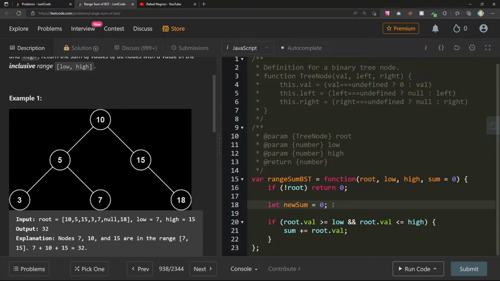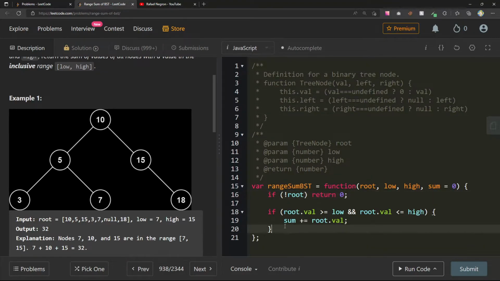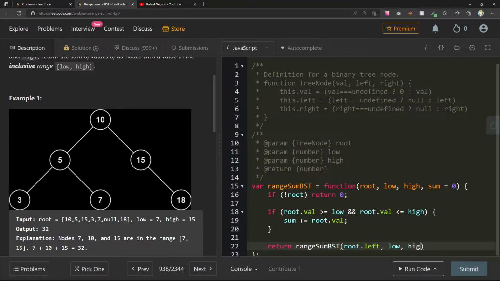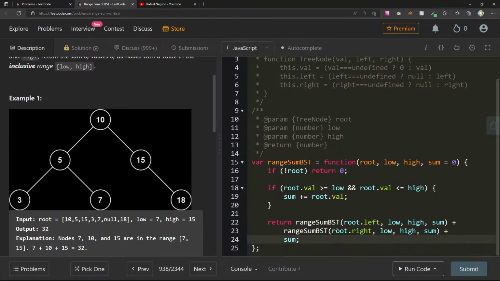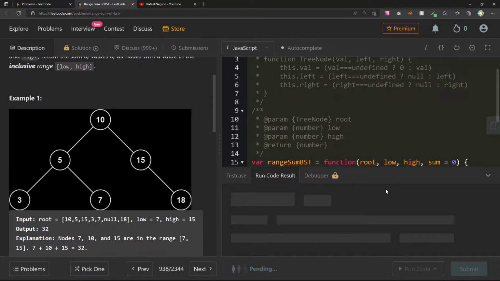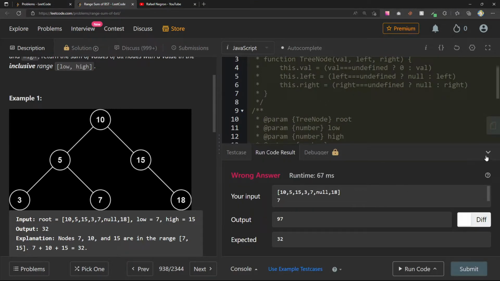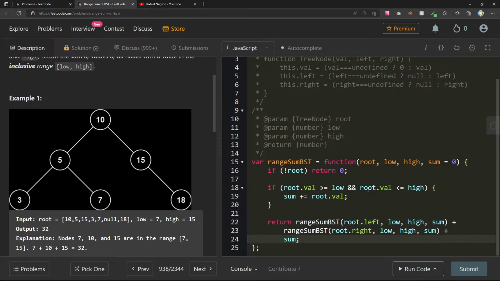So do I even need this new sum? Well, let's see what this does. And then from here, we can just go, let's see, return range sum BST root.left low high sum plus range sum BST root.right low high sum plus sum. I think this might work. 97, beautiful. That didn't work. Let's see why that is.